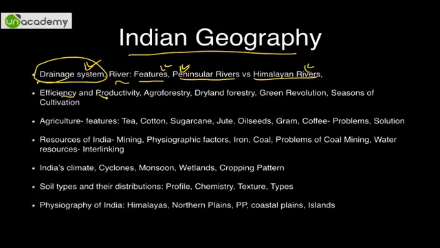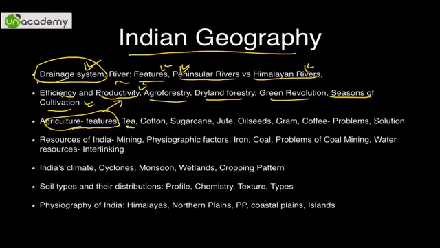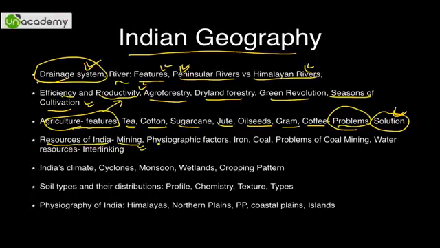Now efficiency and productivity, agroforestry, this is all related to agriculture, dryland forestry, green revolution, seasons of cultivation. Then agricultural features: tea, cotton, sugarcane, jute, oil seeds, gram, coffee, wheat, rice, anything you might think of, their problems and their solution. This is the basic. You don't need to learn at what temperature what is grown and all, that is not needed. Then resources of India like mining, physiographic factors, iron, coal, problems of coal mining, water resources, interlinking of rivers,